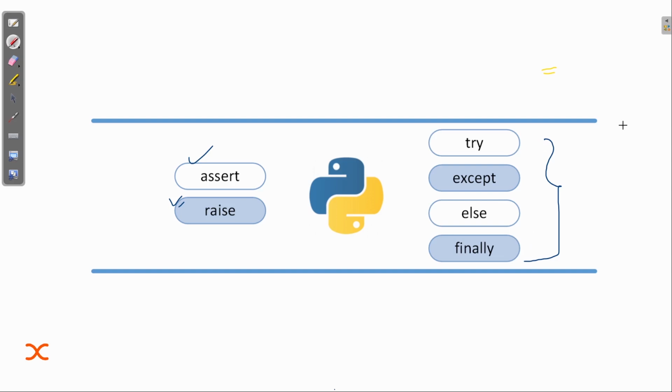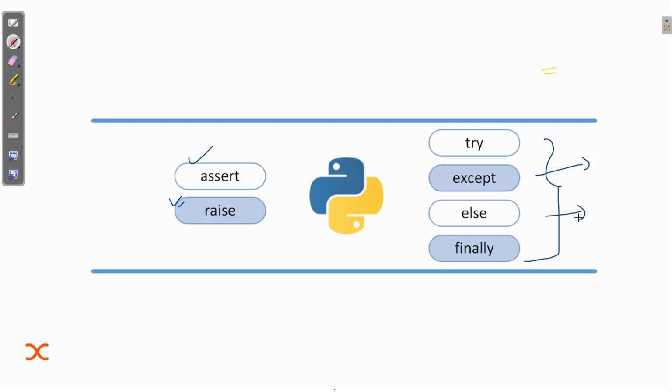Inside try, we write the code that can cause an error. Inside except, we write the code that will handle that error or exception.